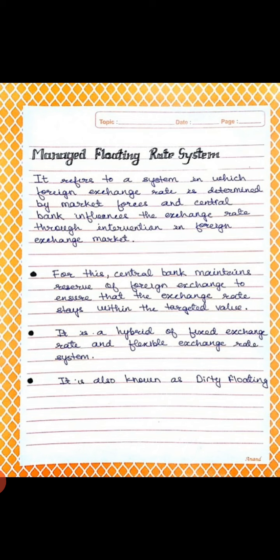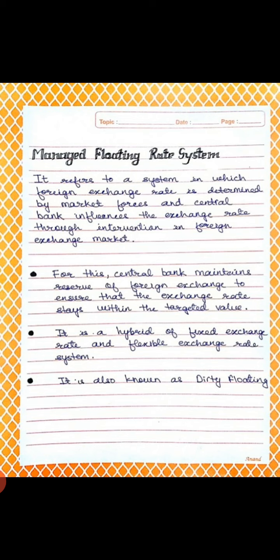In simple language, the managed floating exchange rate system refers to those systems in which the foreign exchange rate is determined by the two market forces, that is demand and supply, as well as the central bank, to stabilize the exchange rate in case of appreciation or depreciation of the domestic currency. That is why it is also known as a hybrid system, because of the combination of both the fixed as well as the flexible exchange rate system.